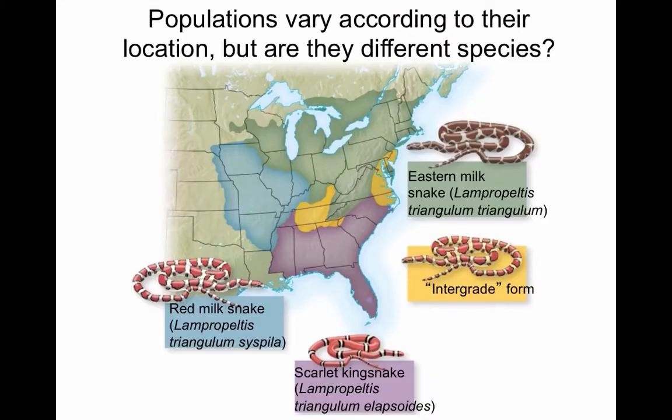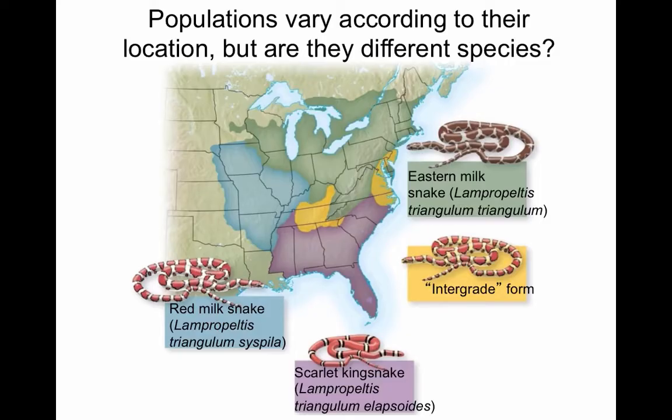If we're going to study whether populations become a separate species, the first question we need to ask is, what makes a population a different species and not just a new population of the same species? We have this case study from these king snakes, and you can see they occupy different regions within the country, and they also look different. Can we consider them being different species, or are they simply variations of the same species?